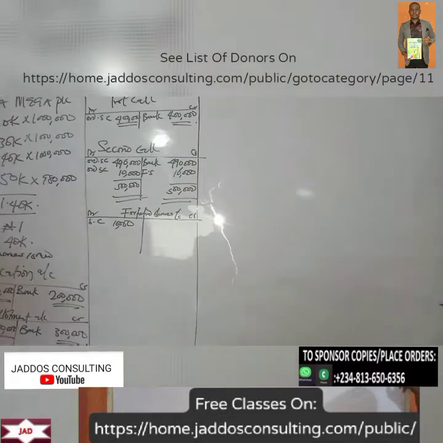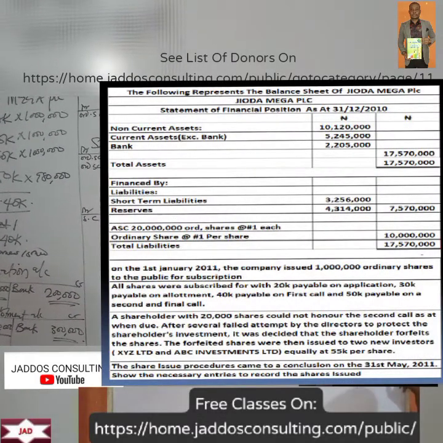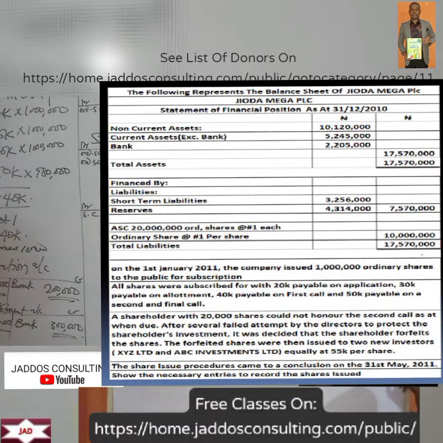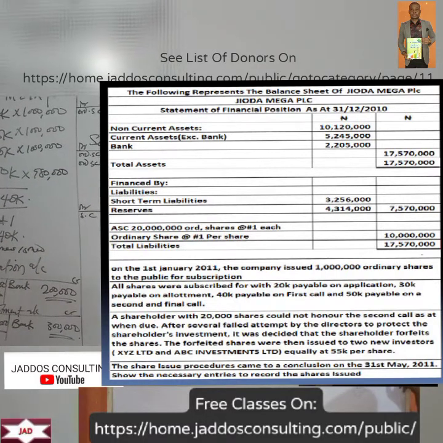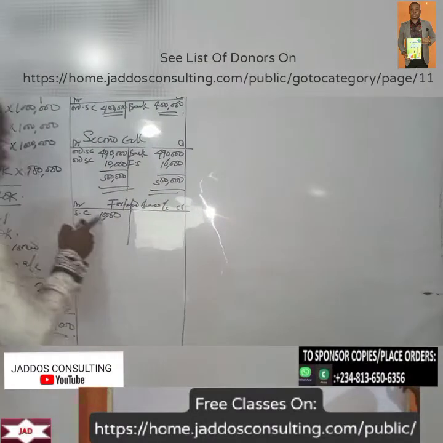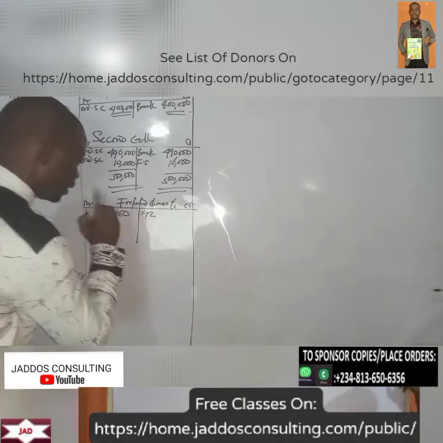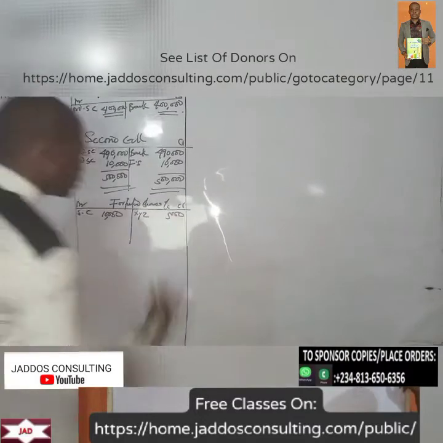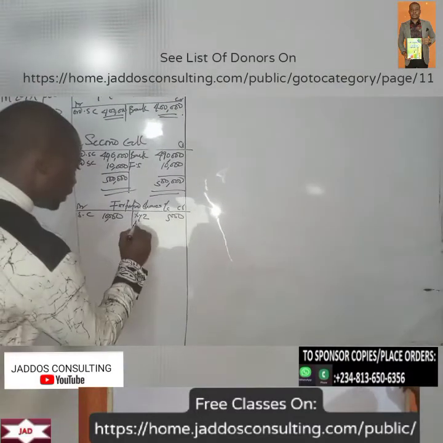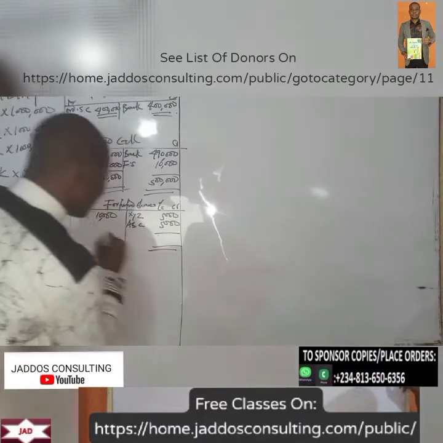They said the shareholder forfeited, and then the forfeited shares were issued to two new investors, XYZ Limited and ABC Limited, equally. So that means these shares were reissued to new investors. So we have XYZ equally. This guy will take 5,000. Then we have ABC 5,000. So that closes the forfeited shares.